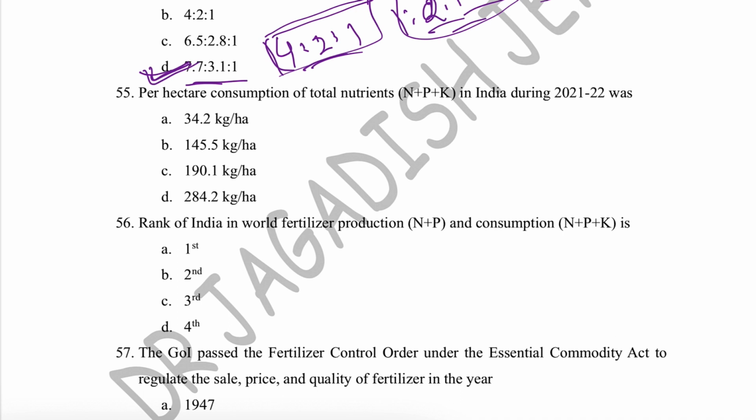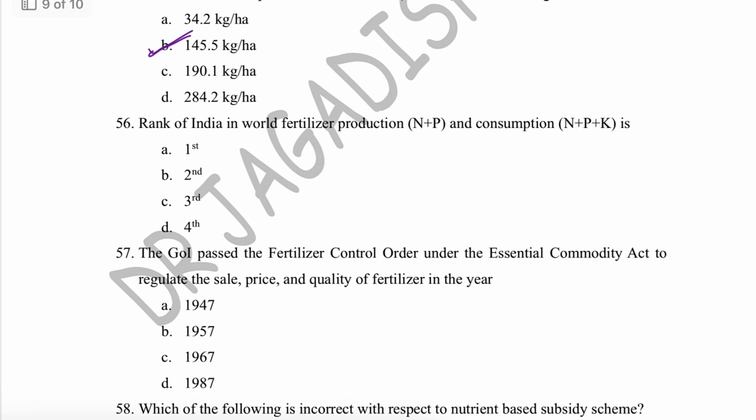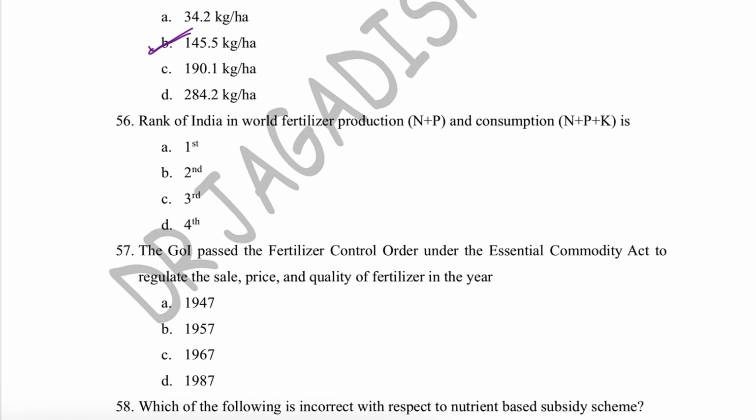Next question is, per hectare consumption of total nutrient, that is NPK, in India during 2021-2022. It was 145.5 kg. So farmers are basically using 145.5 kg of NPK per hectare on an average in India. Okay. The rank of India in the world in terms of fertilizer production and consumption is second.